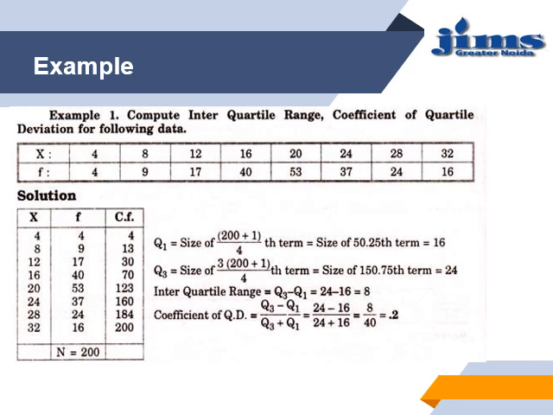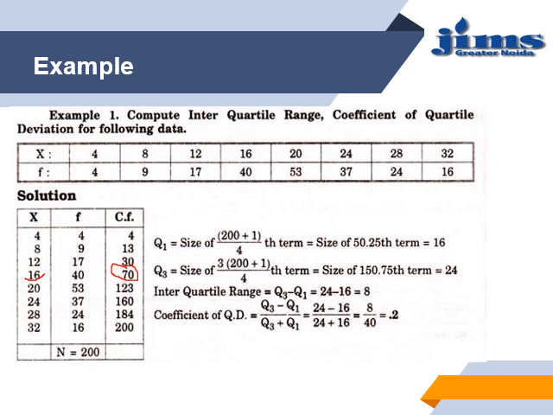So we will go to 50. The 50 will lie at this point in between 30 to 70, but the value will come after 30. Hence the lower quartile will be 60.